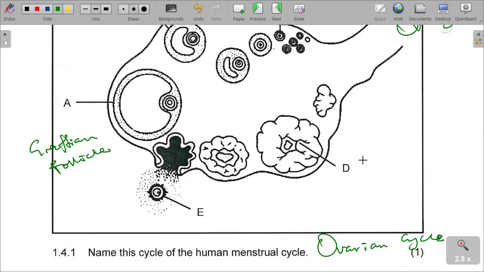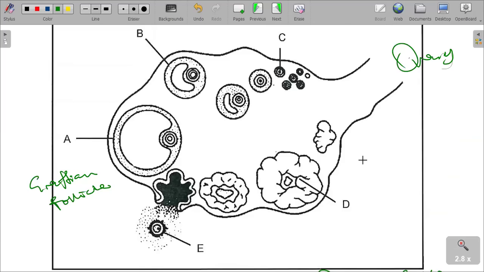If you follow this diagram, it shows the cycle moving, this is how our cycle is growing. And then at this stage we have the release of the egg. We are saying ovulation occurs, and then the next steps continue after ovulation.